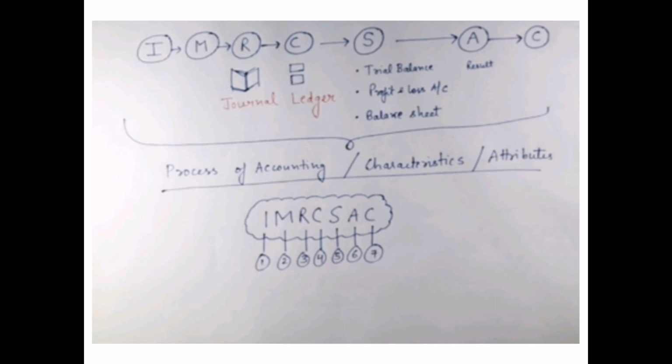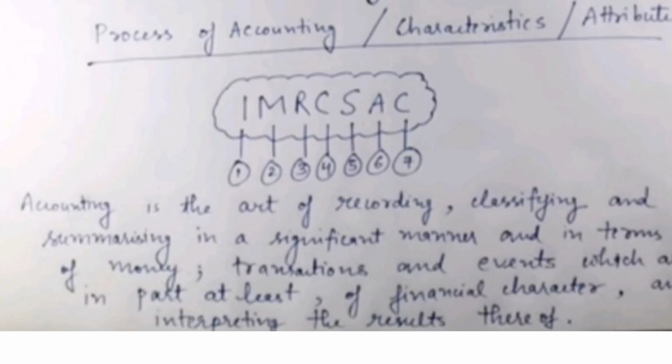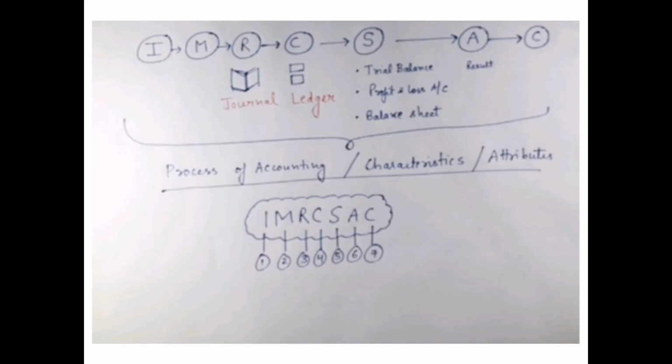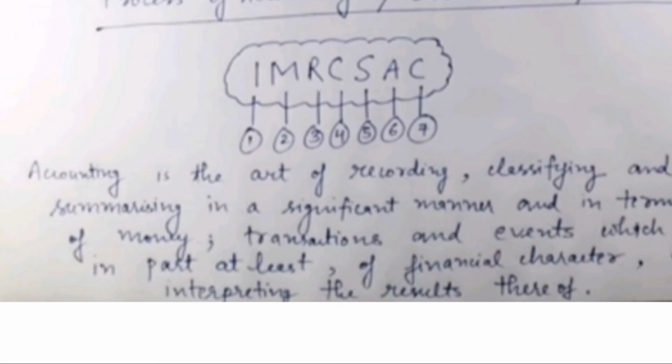Characteristics of accounting and attributes of accounting. Okay, now let's see the definition with the help of this short form, IMRCSAC. Accounting is the art of recording, classifying and summarizing in a significant manner and in terms of money, transactions and events which are in part at least of financial character, and interpreting the results thereof.